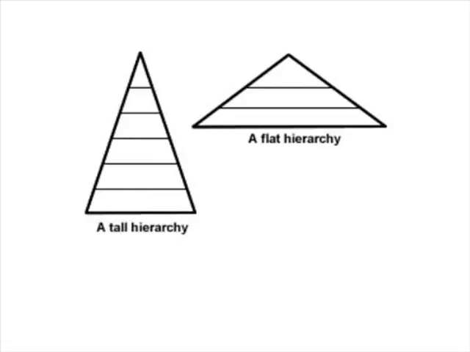A tall hierarchy has many levels of authority, while a flat hierarchy has few levels of authority. This is displayed by the triangles here on this slide. The tall hierarchy has noticeably more levels than the flat hierarchy.